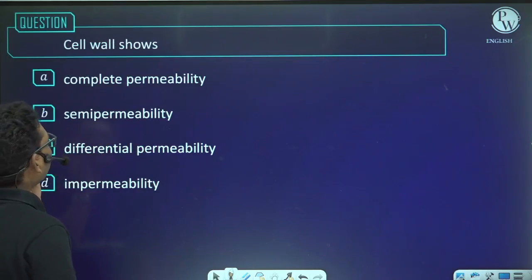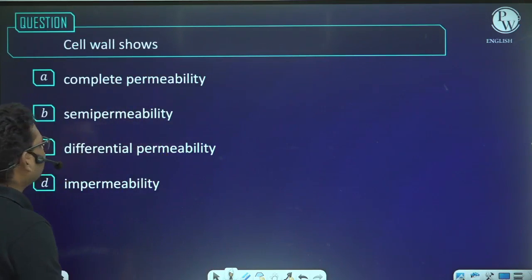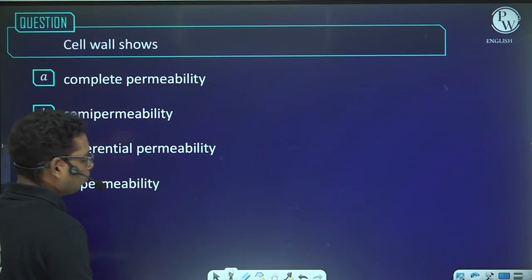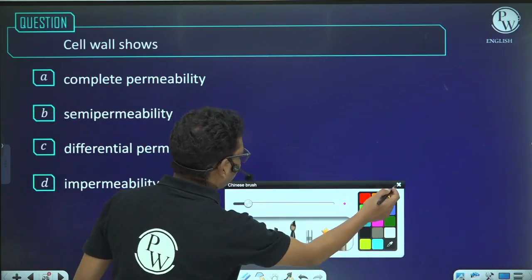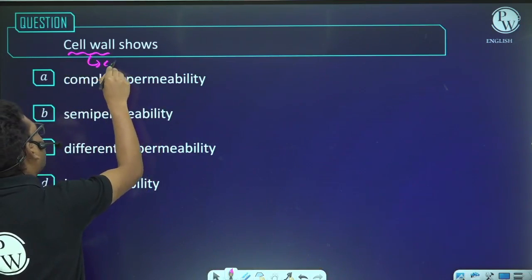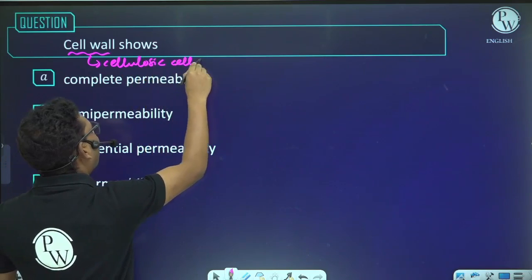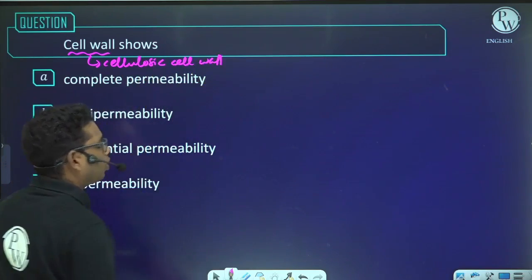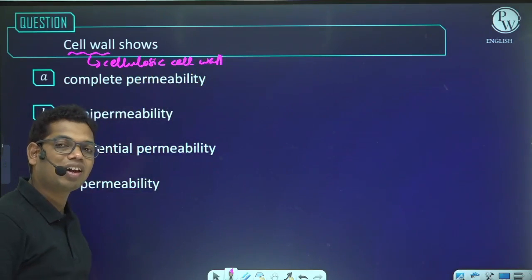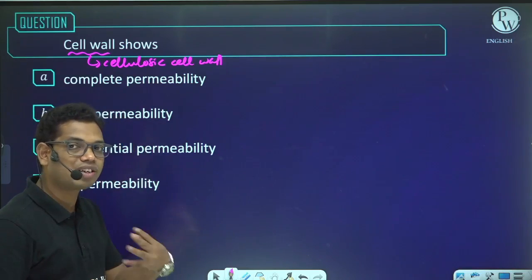Next, cell wall shows complete permeability, semi-permeability, differential permeability, impermeability. When such a question is asked, you have to think about the cellulosic cell wall. And this cellulosic cell wall is permeable. Why is it completely permeable? Because it allows passage of solutes, different types of solids as well as solvents.